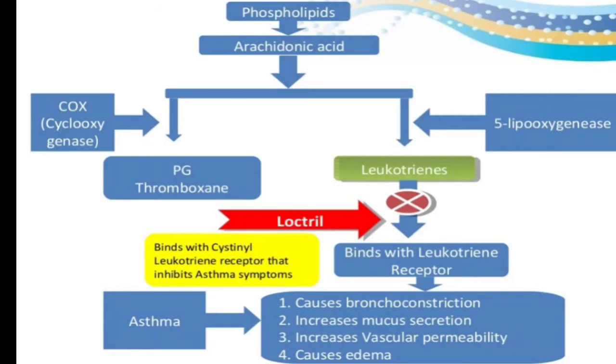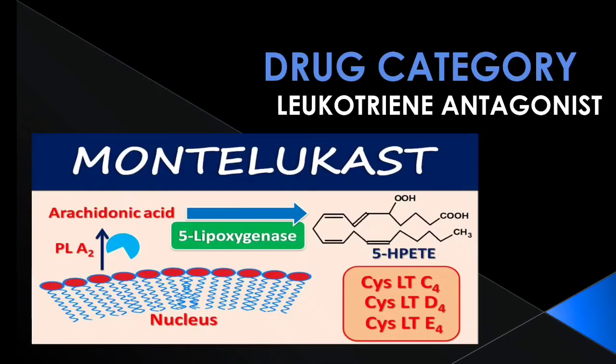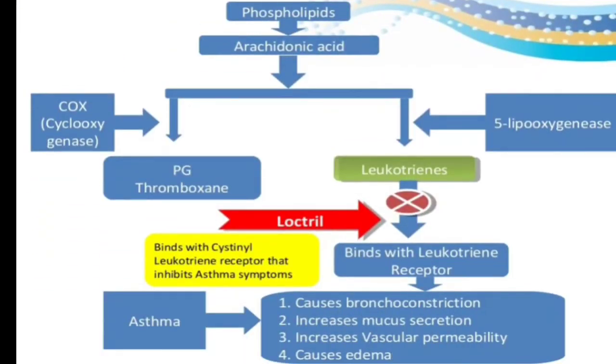Montelukast inhibits the cysteine leukotriene receptor, and in the previous picture, as you can see, it inhibits the cysteine leukotriene receptor, and here you can see the cysteine leukotrienes, that is LTC4, D4 and E4. So this is the basic picture of cysteine leukotriene receptor antagonism.